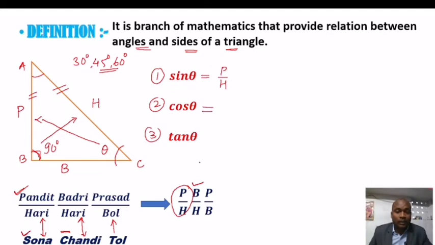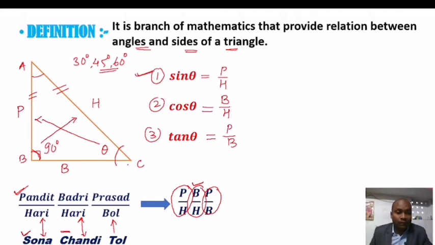Again cos theta means the ratio of B upon H, the second ratio, that is B upon H, means base upon hypotenuse, and the last one is tan theta, that is P upon B, means perpendicular upon base. So it is the relation between angle and sides of this triangle.